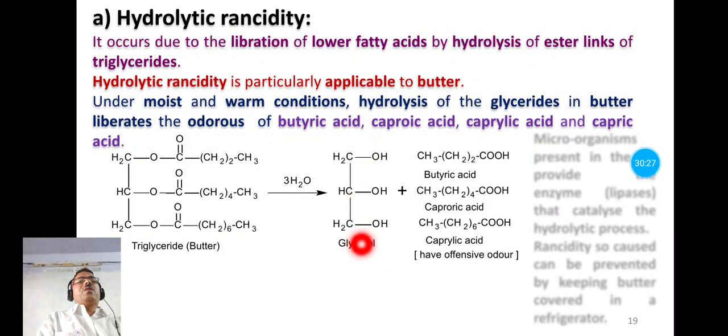So there is a mixture of glycerol and the low molecular weight carboxylic acids. So this process is called hydrolytic rancidity. Means the hydrolysis of the ester linkage occurs here. So this is hydrolytic rancidity.